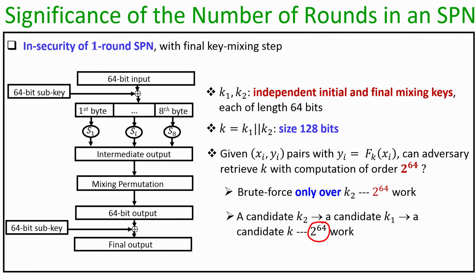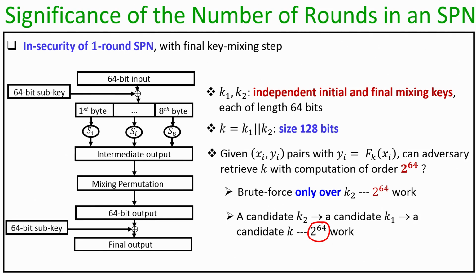So in practice, as we are going to see in our subsequent lecture in the description of DES, it turns out that we have to use an R round SPN where R is significantly large. In fact, in the context of DES, the number of iterations that we are going to use is 16.